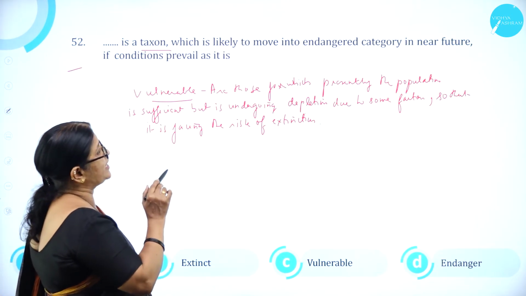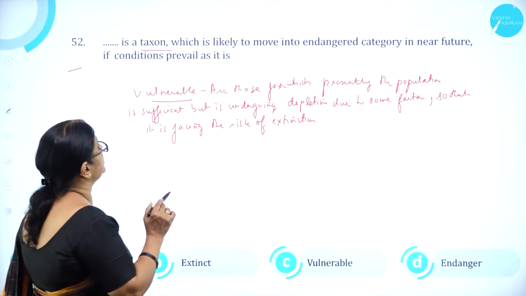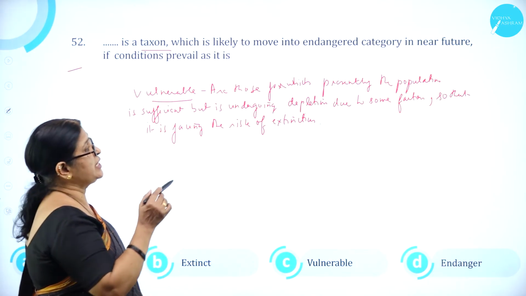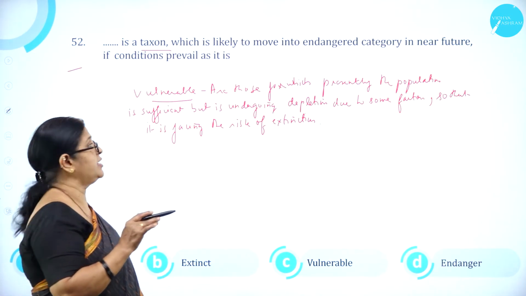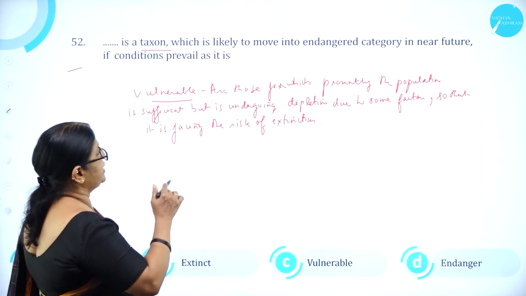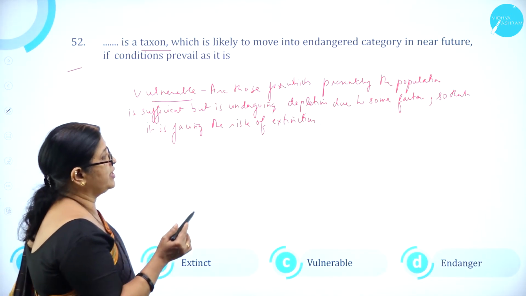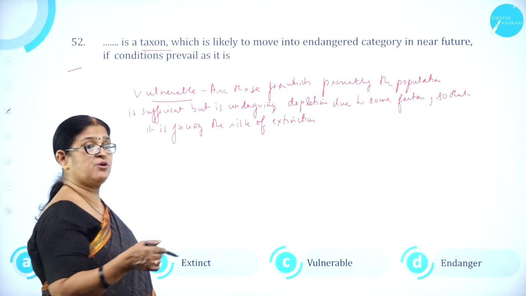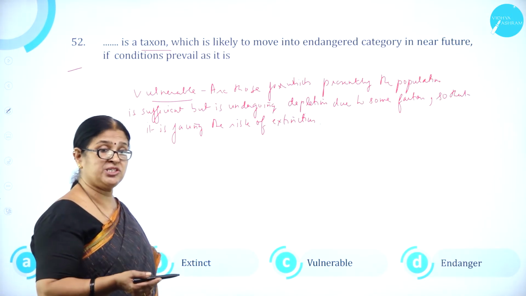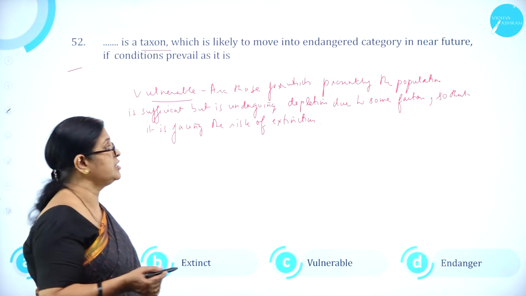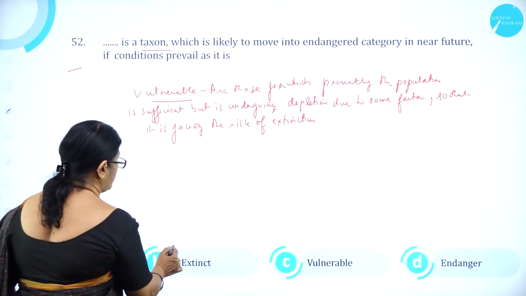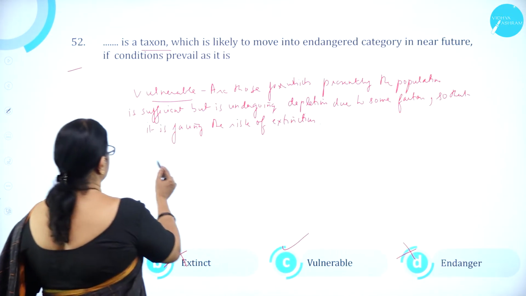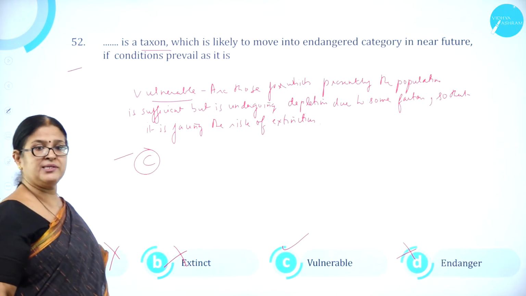Vulnerable is a taxon which is likely to move into the endangered category in the near future if conditions prevail. We know vulnerable are those for which presently the population is sufficient. But in future, it may undergo depletion due to some factors, so it is facing the risk of extinction. These species may become extinct if care is not taken, if they are not conserved. So option A, rare, is wrong. Option B, extinct, is wrong. Option C, vulnerable, is correct. Option D, endangered, is wrong.